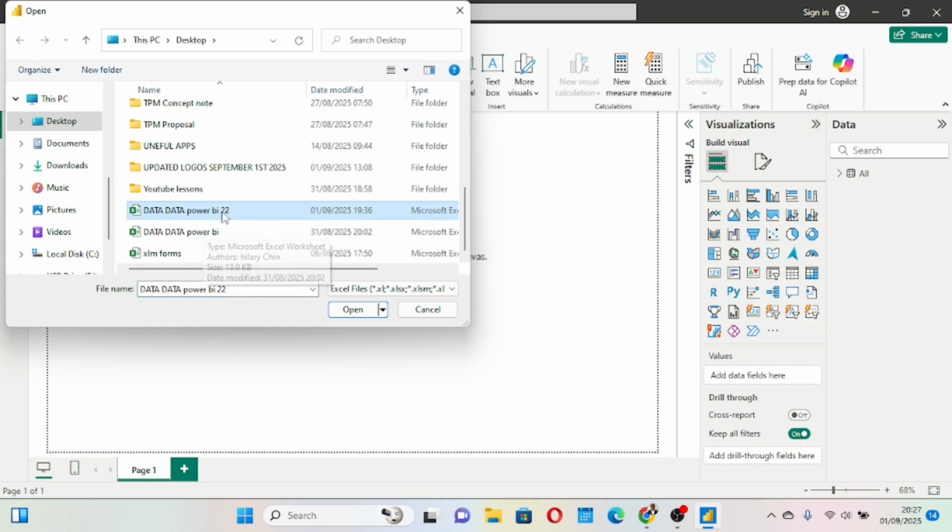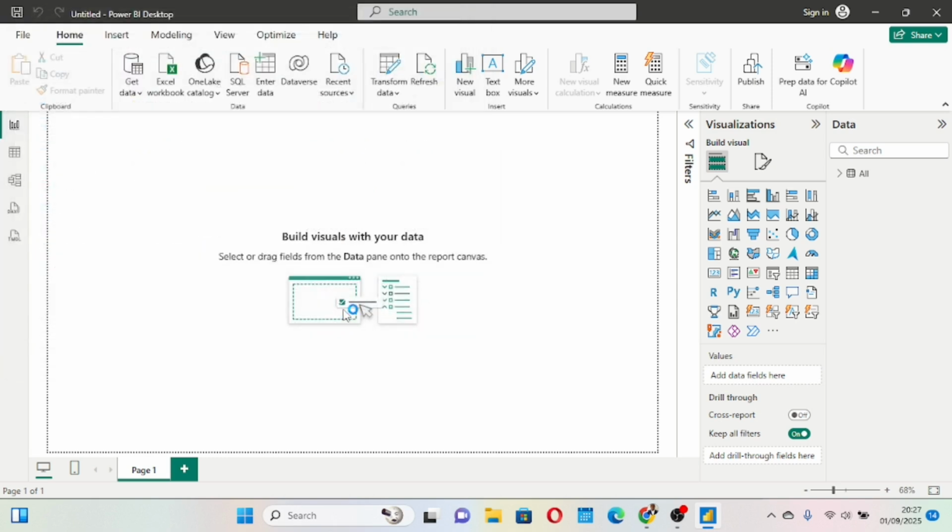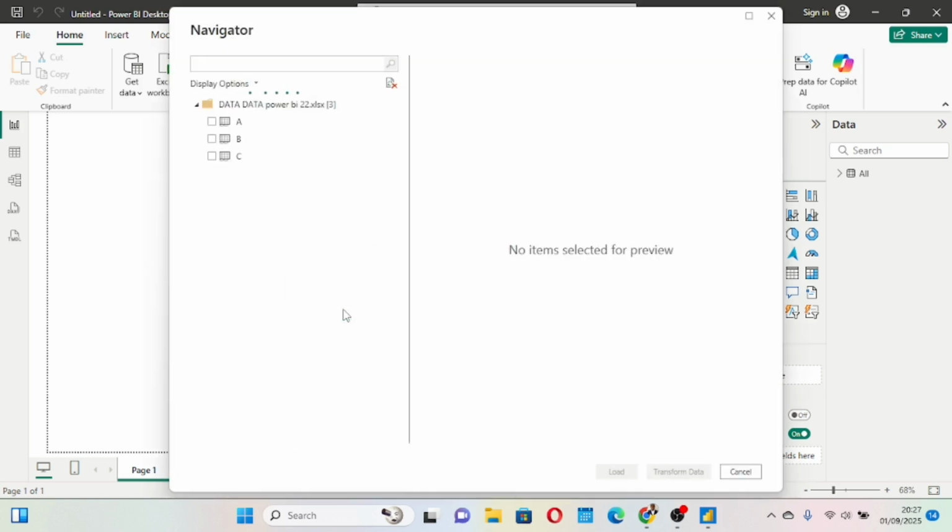This is the first data we brought in. Now we want to bring this one in, and we click open. And when we click open, we still give it some time the way we did with the other ones. Now you see 3 different sheets, and this is the workbook. So if I click this, it lost all the files. If I click this, it brings them on.